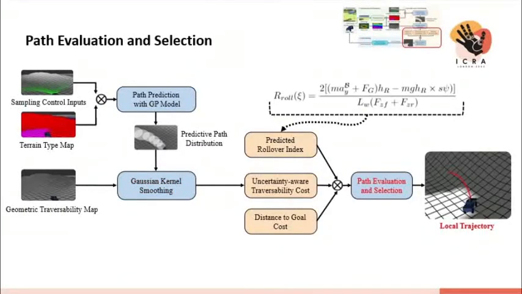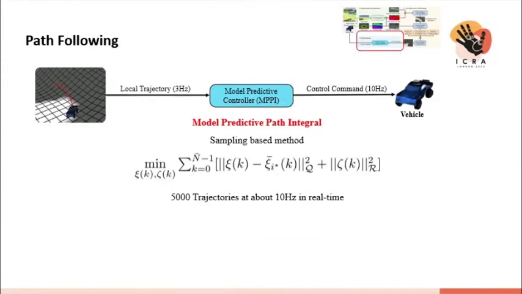Then the generated predictive path distributions are evaluated to select the best path based on the uncertainty-aware traversability cost, the risk of rollover, and distance to the goal. To track the given path, we utilize a sampling-based MPC method called Model Predictive Path Integral Control (MPPI).